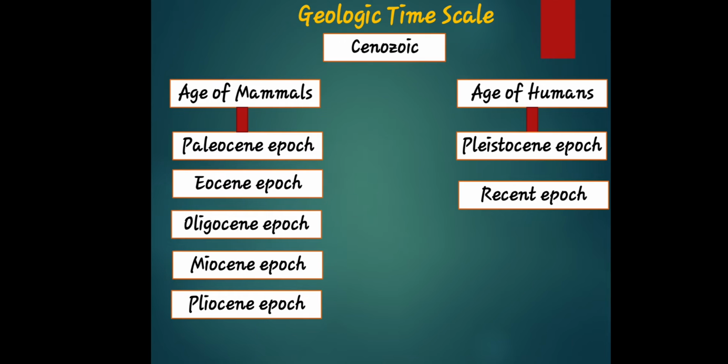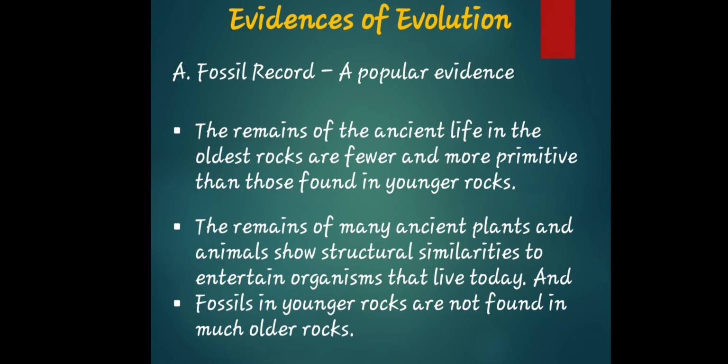So that is the evolutionary path that takes us through the Cenozoic time scale. So let's proceed. These are the evidences of evolution. First, the fossil record. It is a very popular evidence.